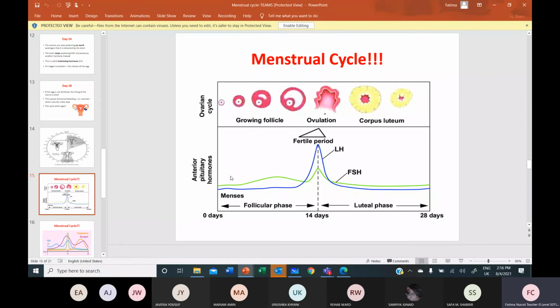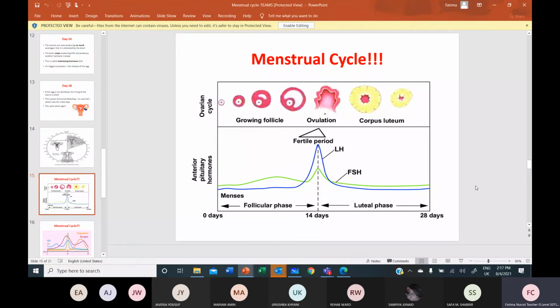ठीक है? FSH is being released from the start of the cycle, or the book says from day 5, stimulating the follicles to grow and mature and stimulating the follicles to release estrogen. The estrogen, when comes in concentration, it is going to inhibit FSH. FSH को inhibit करेगा.